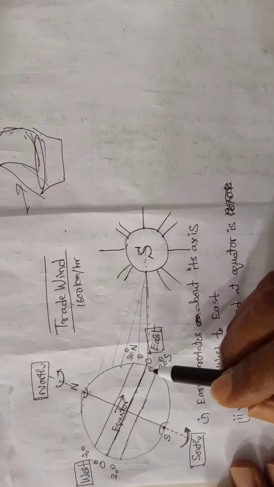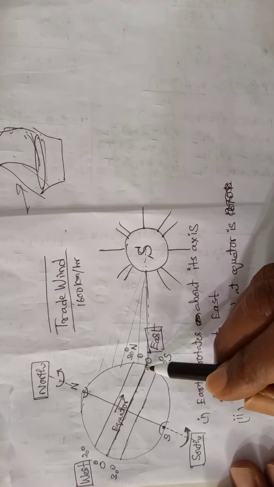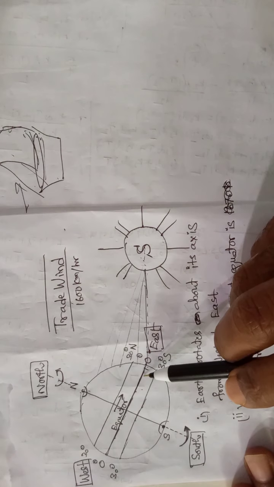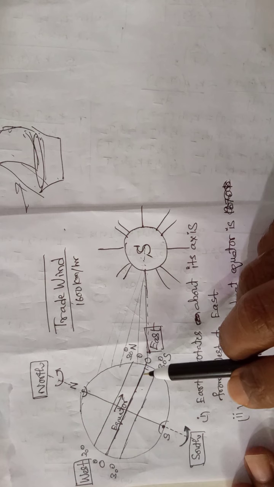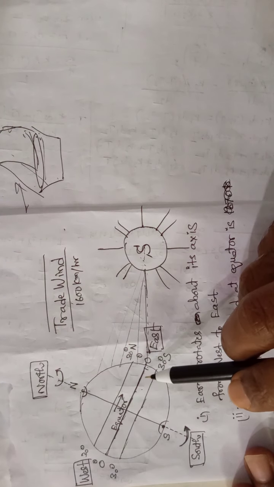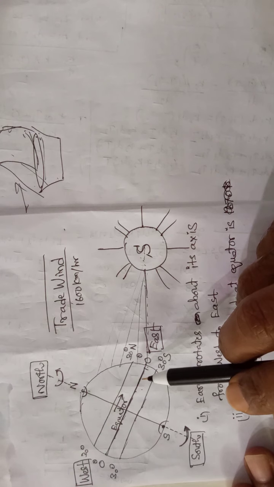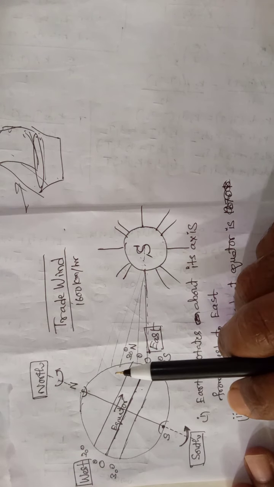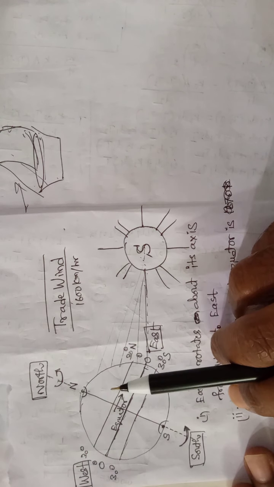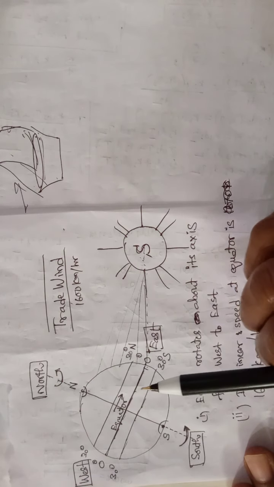That's why the places on the equator are very hot. So what happens, the air layers in touch with the equator absorb the heat energy, it expands, density decreases, and the force of buoyancy moves them upward,